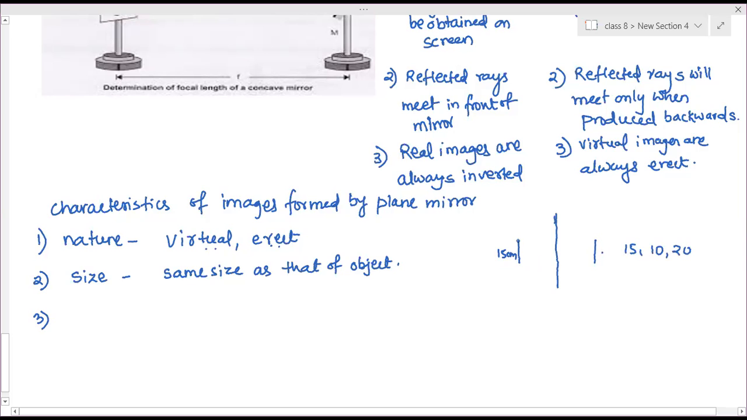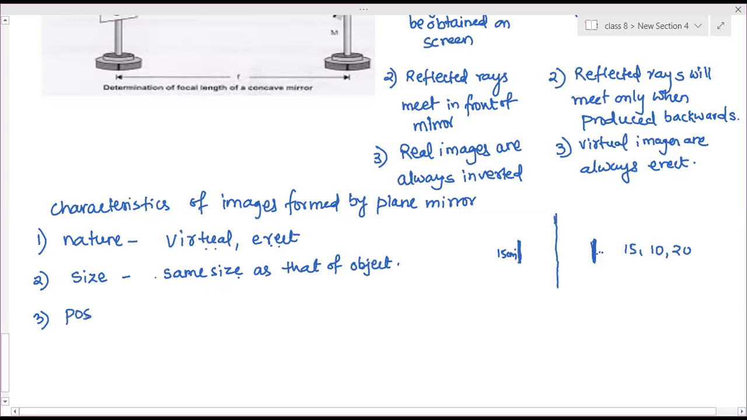Ma'am, 15 centimeter. So will it be 15 centimeter long or 10 or 20? Ma'am, 15. It remains 15. So the size of the object and the size of the image will be the same. There is no change. So a same-sized image is formed, of the same size as that of the object. Clear?